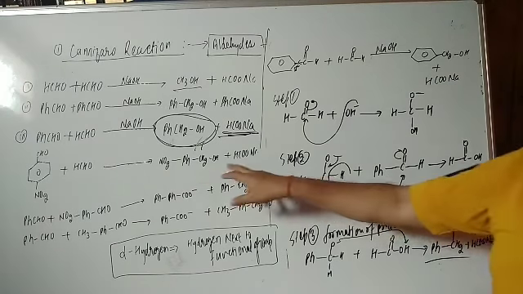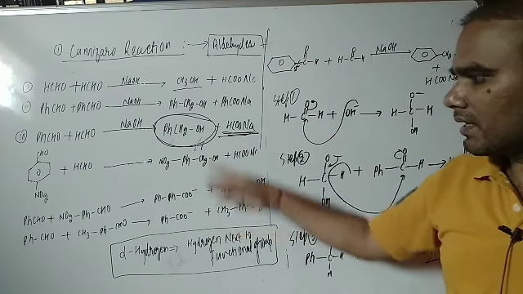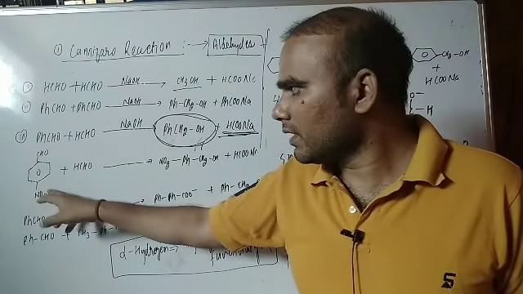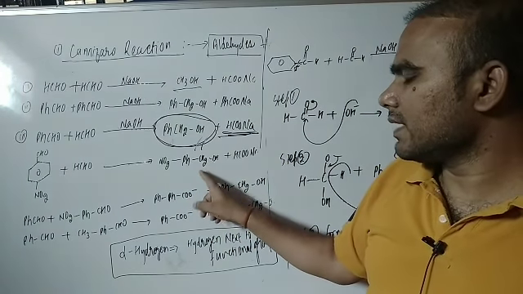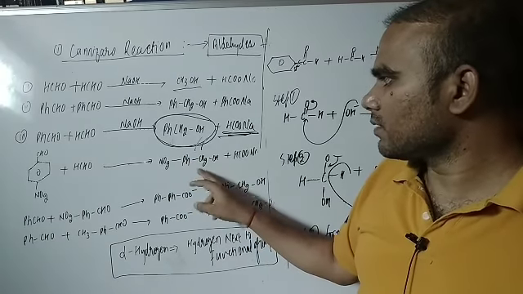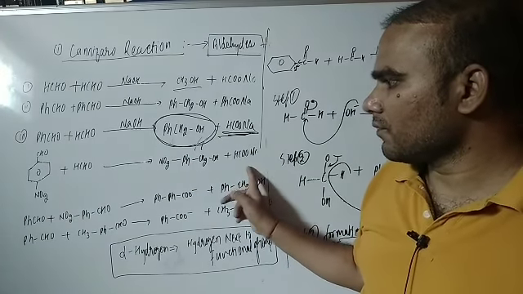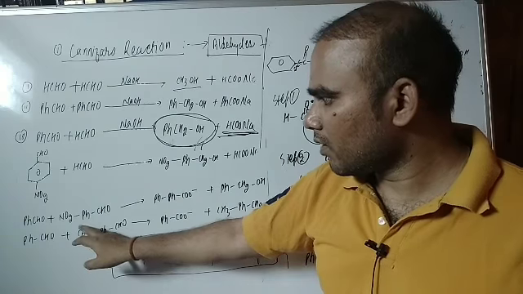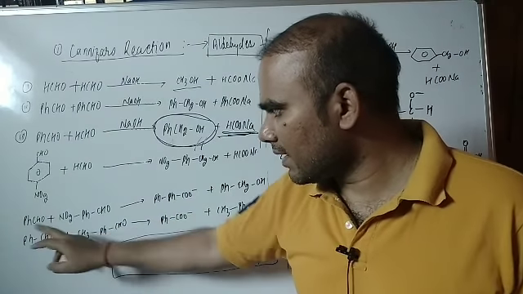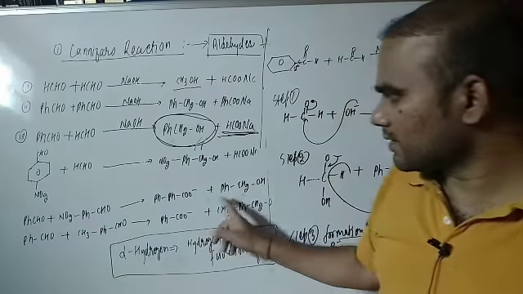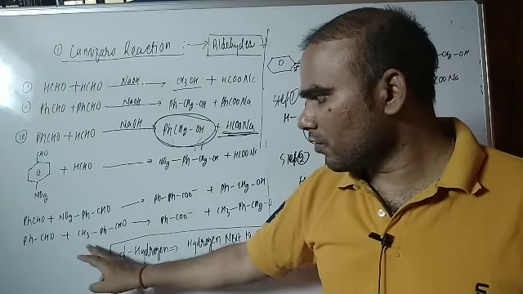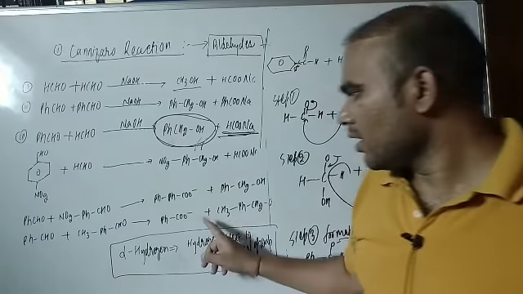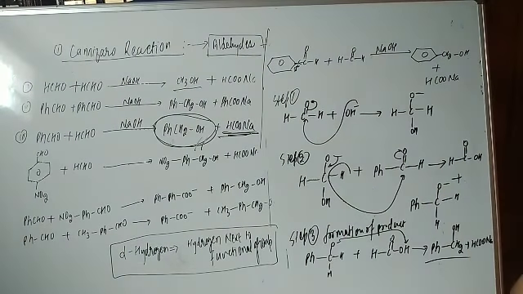Another case you can understand easily, another example: if you are doing 4-nitrobenzaldehyde, it will give alcohol, this molecule will be converted into alcohol and sodium formate. If you are taking benzaldehyde plus 4-nitrobenzaldehyde, this is going to be the product. If you are taking 4-methylbenzaldehyde and benzaldehyde, it is going to be the product. So you try to practice it, students. Thank you so much for watching.